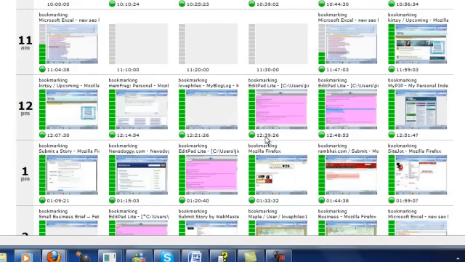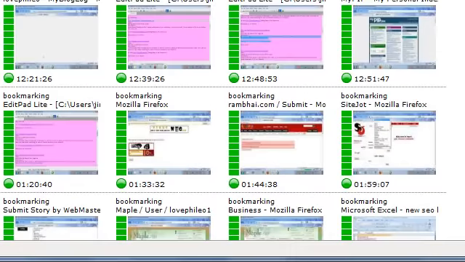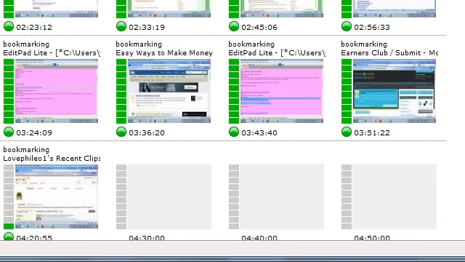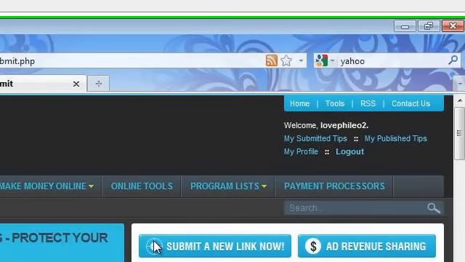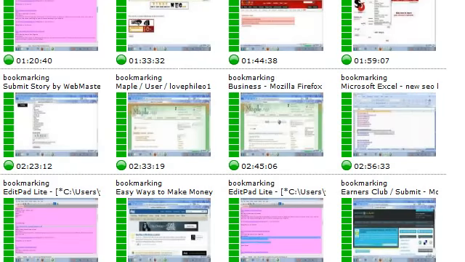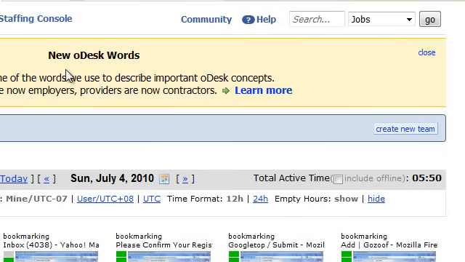But here, this is a pretty full chart, and this is showing that he's typing. All this green is showing there's a lot of activity, keyboard activity. So he's working hard. He's building a link wheel right now for me. So I can check on any one of these also, and really look at what was happening on the screen at any given moment. So that's ODesk, and you can find work at a very reasonable price.